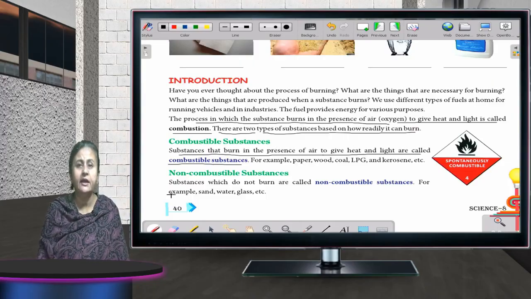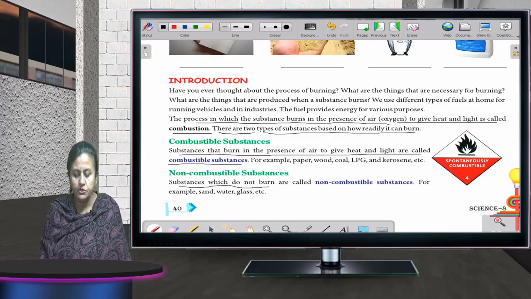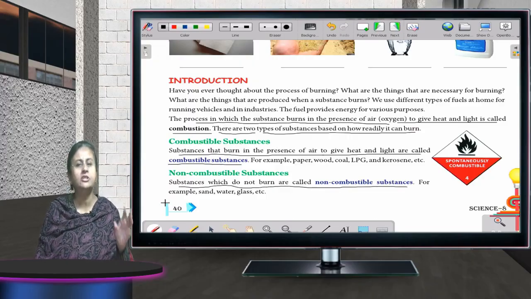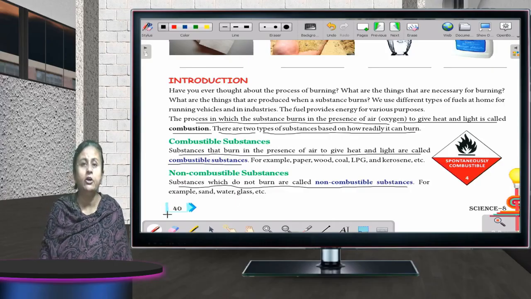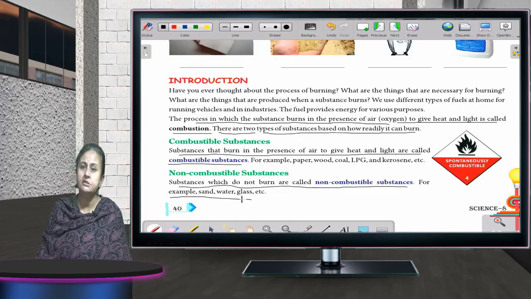And on the other hand, non-combustible substances are those substances which do not burn. For example, sand. However much fire you add to it, it will not burn. You cannot burn water. You cannot burn glass. These are called non-combustible substances.